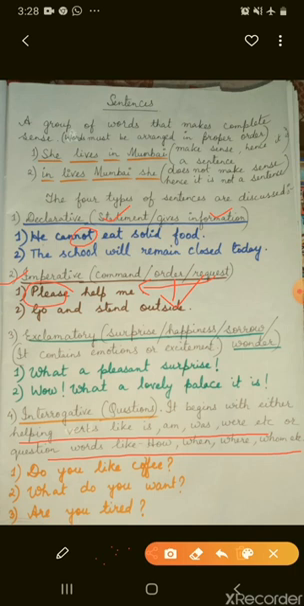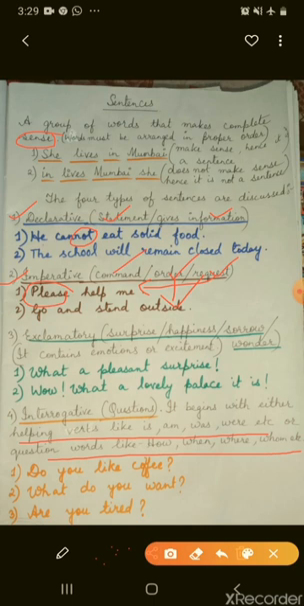I'm repeating once again. A sentence means a group of words that gives us complete meaning, and the words must be arranged in proper order. There are 4 types of sentences. Number 1 is declarative. Declarative sentences are statements which give us information. It can be positive also, it can be negative also. Second is imperative. Imperative means command, order, or request, like please.